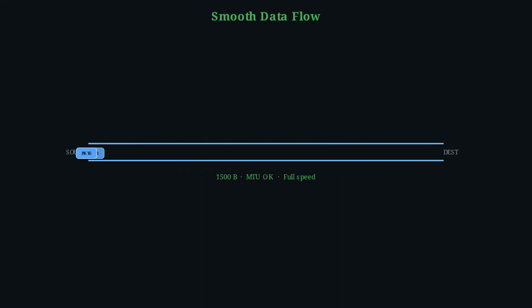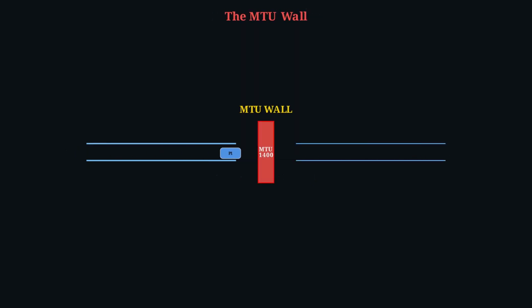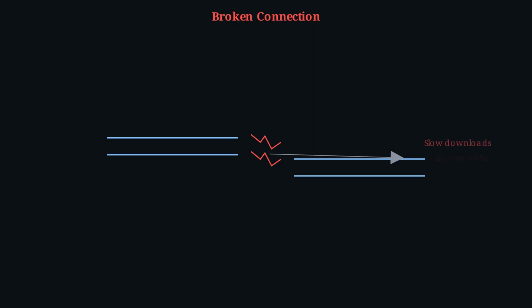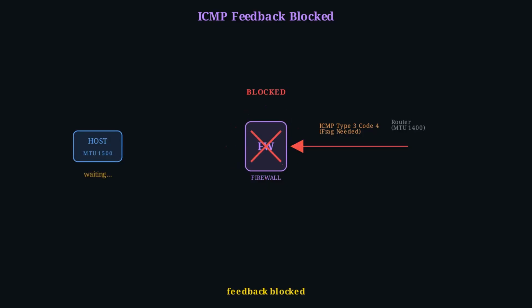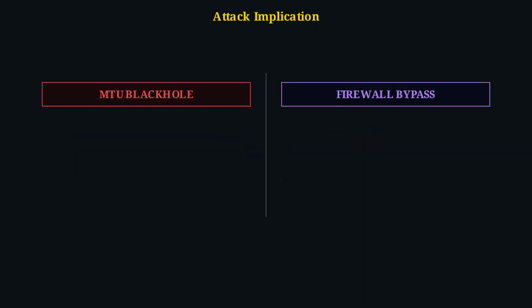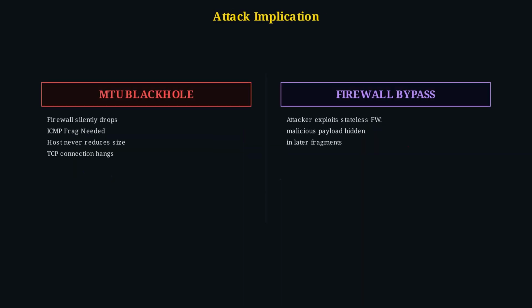Understanding MTU isn't just about making your internet work. It's about peering behind the curtain, seeing how fundamental network plumbing dictates reliability and even security. Improper MTU handling can lead to anything from sluggish downloads to completely broken VPNs, or even exploitable firewall bypasses for older systems.